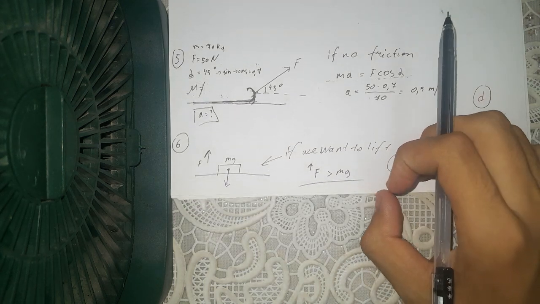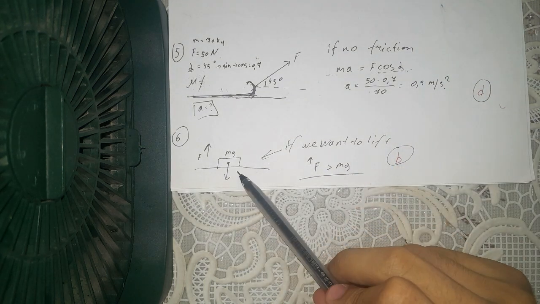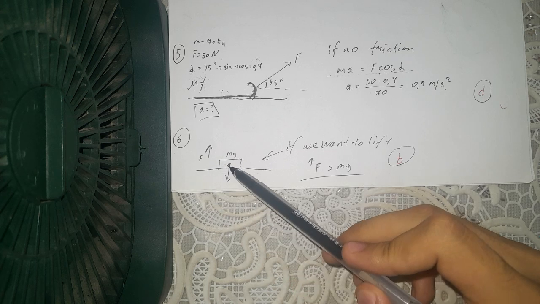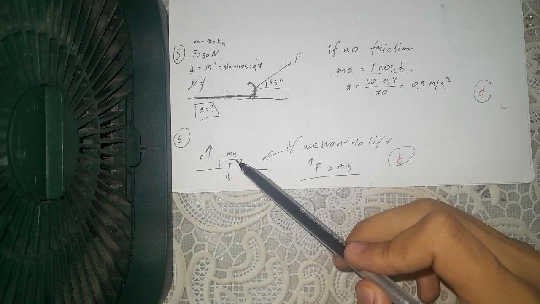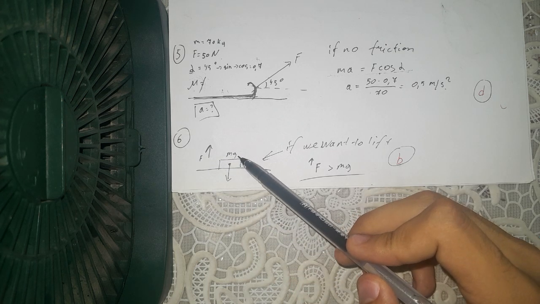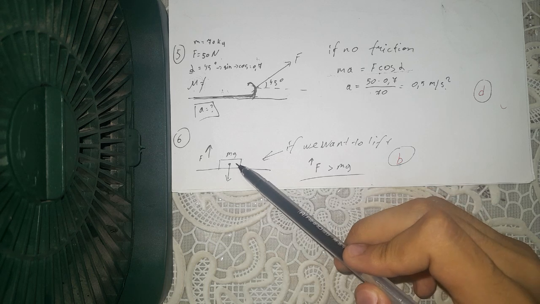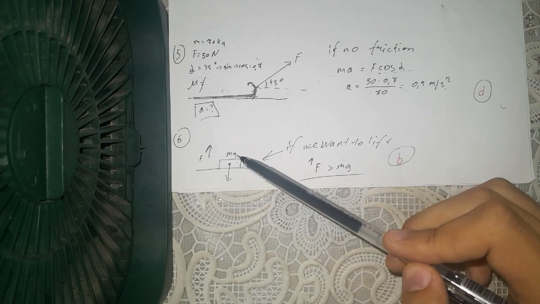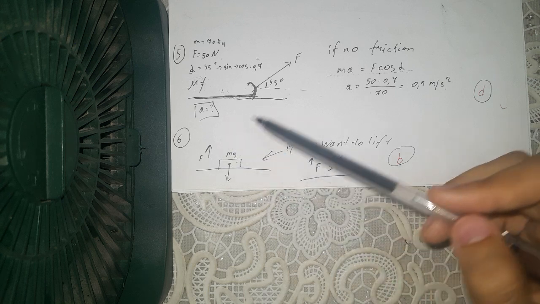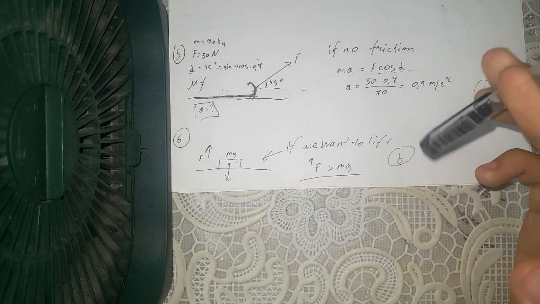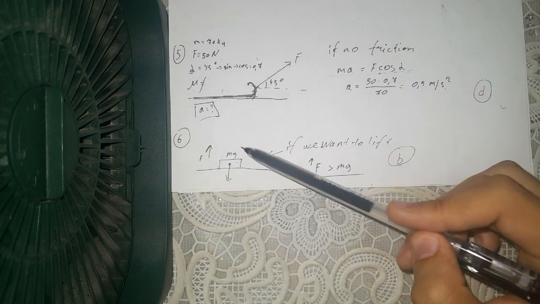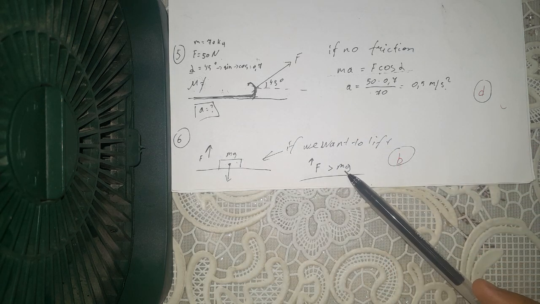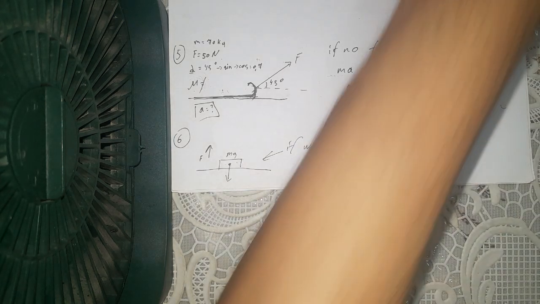So the sixth question is the same. So we have a mass with mg weight. So if we want to pull up or lift this body, we have to use a greater force than the weight. So F is bigger than mg. The correct answer is B.